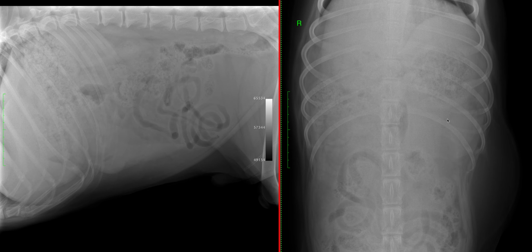And in the VD projection, you can see that there is a mass effect here in the left cranial abdomen, also silhouetting and hiding the area where we would expect the splenic head. Normally the splenic head has a nice triangular shape, soft tissue opacity at that level. In this case, we lose the delineation of that splenic head, and there is a mass effect in that region. So for those findings, the most likely differential diagnosis would be a mass originating from the spleen, which is the most common in that area.